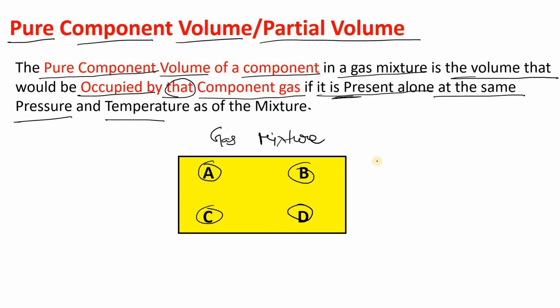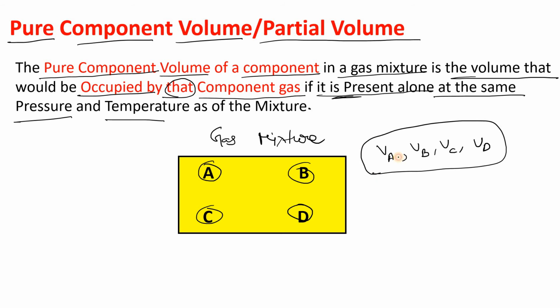Now in case of partial volume, how will I write? I'll write VA, VB, VC, VD. Okay, that's how I write the partial volume. Got my point? So why are these two terms important?